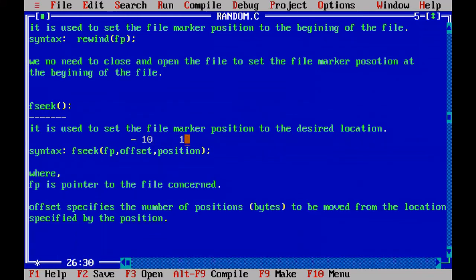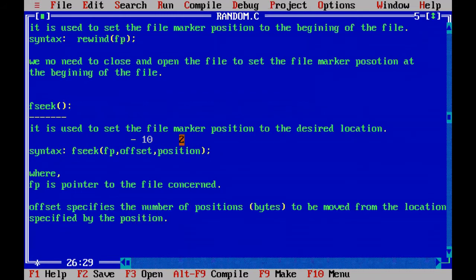And if you write 2, 2 will indicate the end of file. So the file marker will be at the end of the file, and minus 10 means you are moving the file marker 10 bytes in a backward direction with respect to the end of file position. Minus means backward, plus means forward. When you are representing 2, that means the end of file marker position. With respect to the end of file marker position, you can move only in the backward direction, not forward.